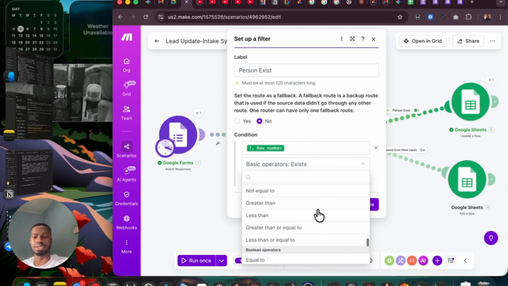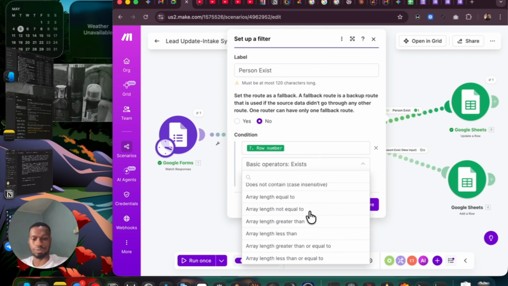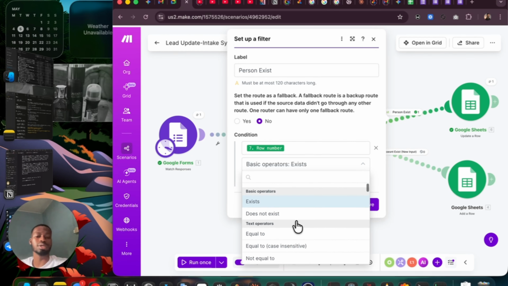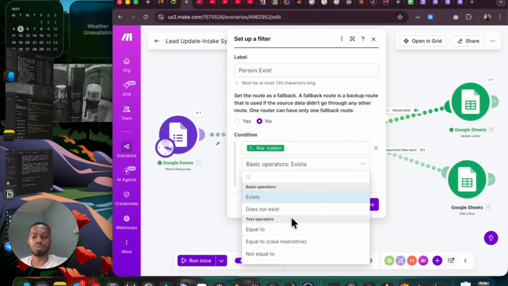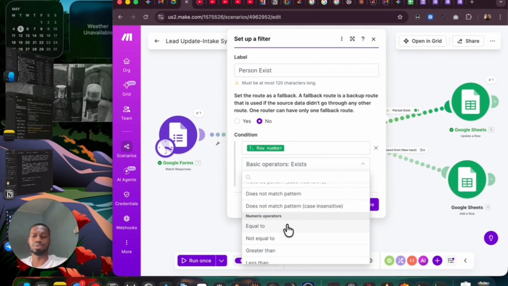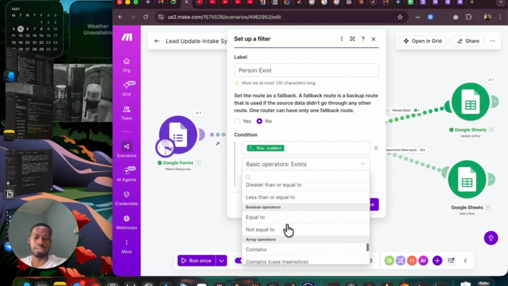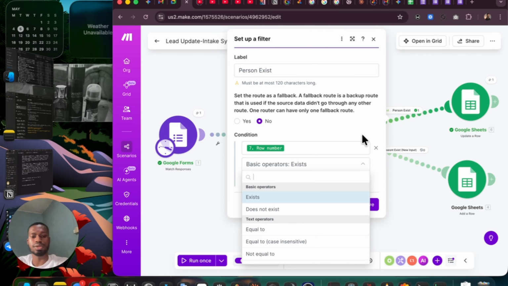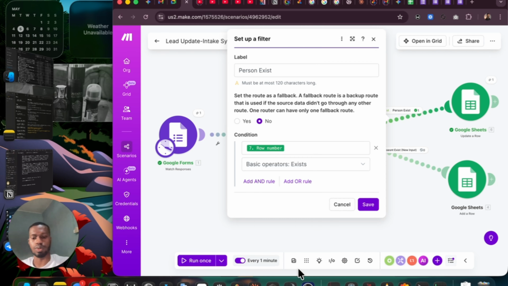I've not used this before. Okay, I've used this, Boolean, true or false. I'll explain all this, but mainly what we use is basic operator, text operator, and numeric operators. We don't really use the rest, except when I need to do something unique. So all right, looking forward to our next class.